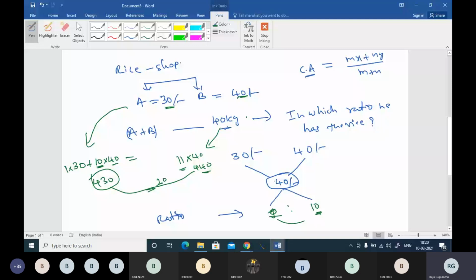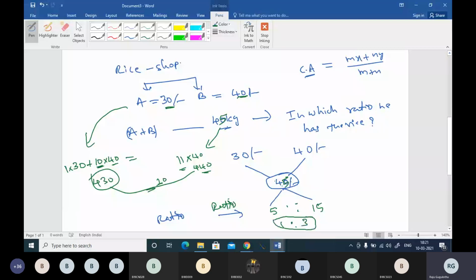If I change the value to 45 rupees, let us see what happens here. The shopkeeper is selling at 45 rupees per kg. This part will be giving you the ratio, and the ratio will be the difference of these terms. 45 minus 40 is 5, and 45 minus 30 is 15. 5:15 will be your ratio, or you can minimize it to 1:3.